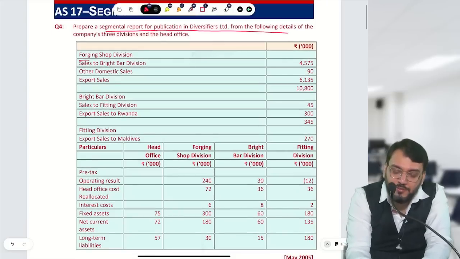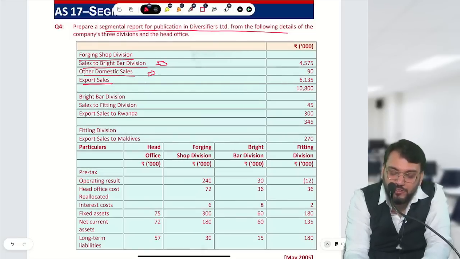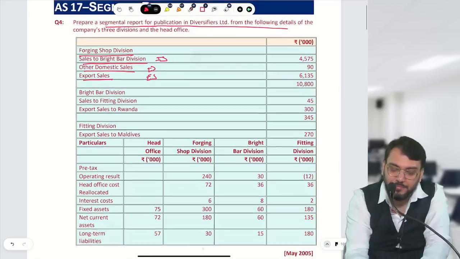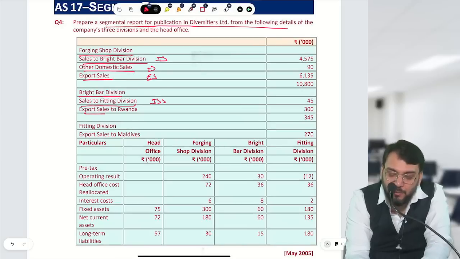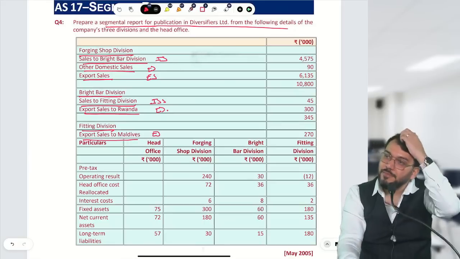They have given the foreign shop division, sales to Bright Bar division. So this becomes inter-segment sale. Other domestic sale becomes external sale. Export sale also becomes external sale. Then Bright Bar division, sales to fitting division, this becomes inter-segment sale. Export sale to Rwanda becomes external sale. Then fitting division, export sale to Maldives, this is also what? External sale. So this is the information given.